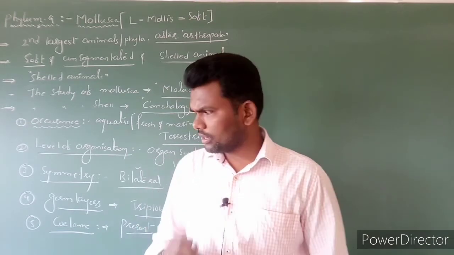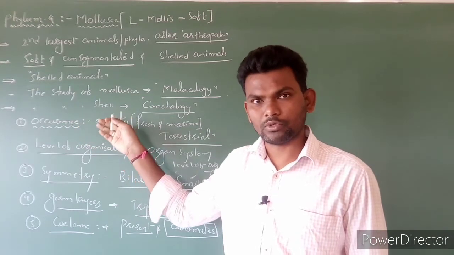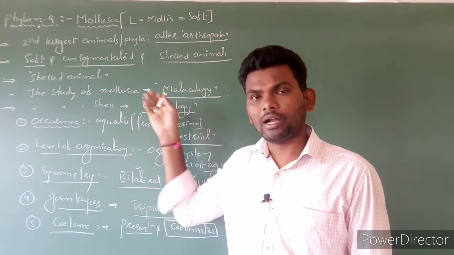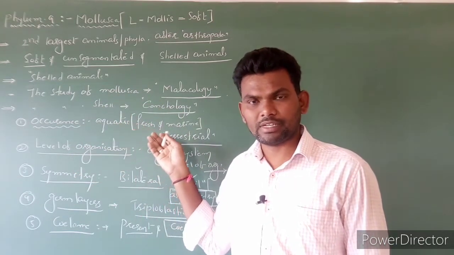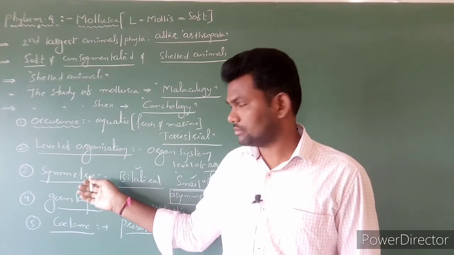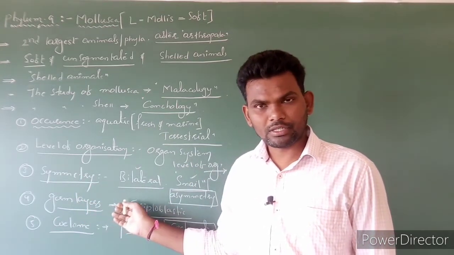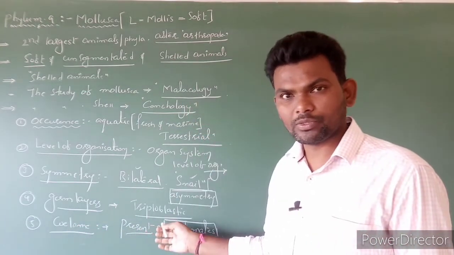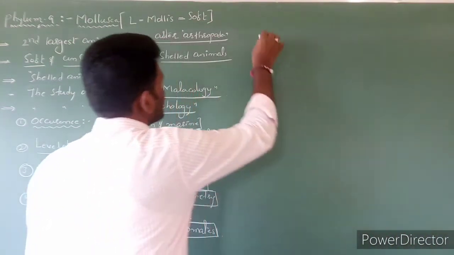Clear? Next, the 5 characters: aquatic, mostly marine as well as freshwater, some terrestrial; mostly bilateral symmetry, and asymmetry, example snails; germ layers triploblastic, 3 layers present; and true coelom is present, coelomates.